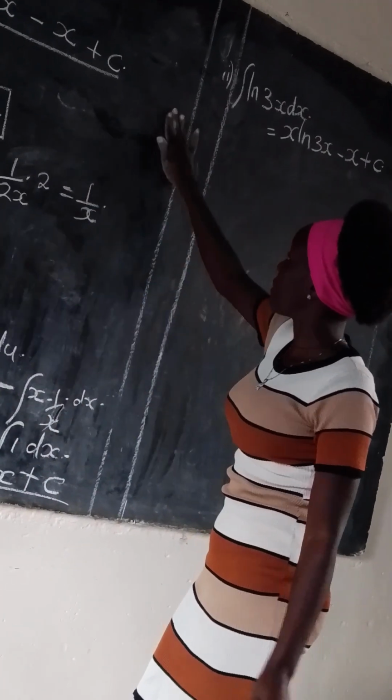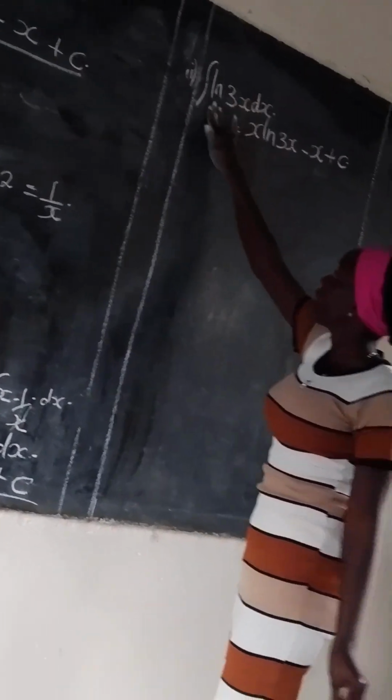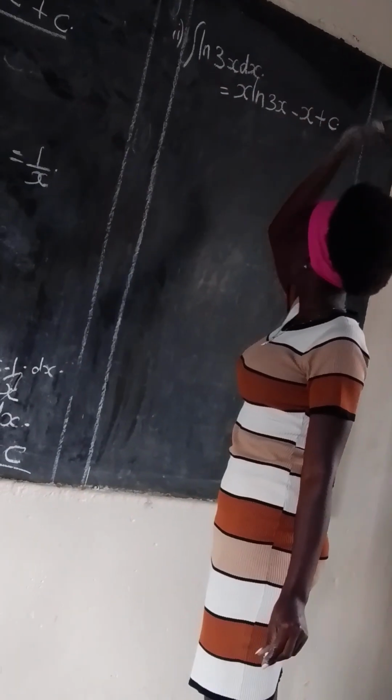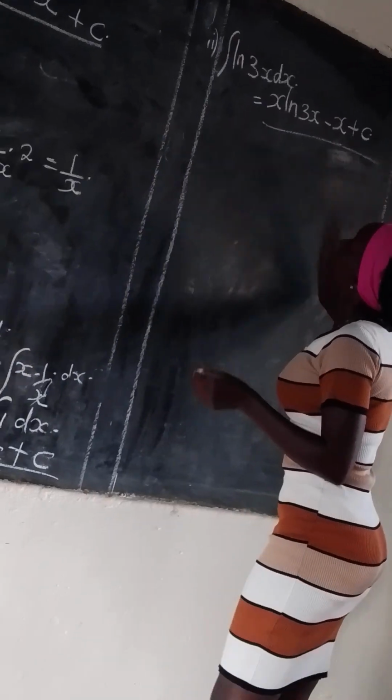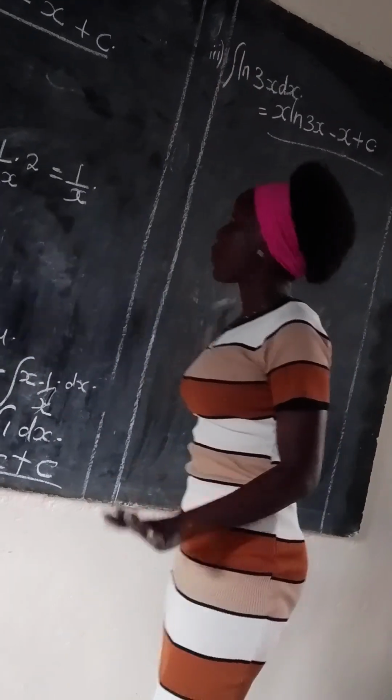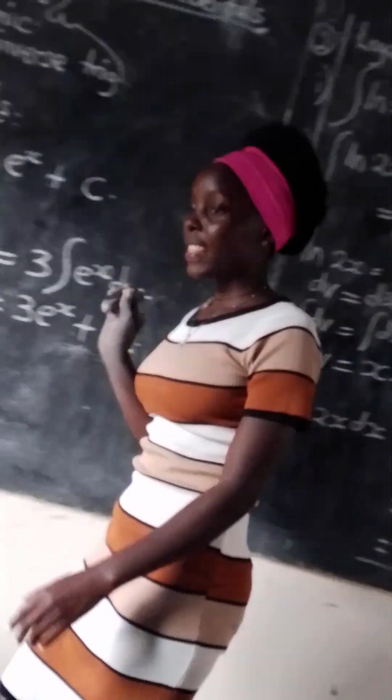Everybody is able to observe. If you look on these two examples, you find out that the integral of ln of 3x with respect to x is the same as that. I think those examples are enough to read from the beginning.